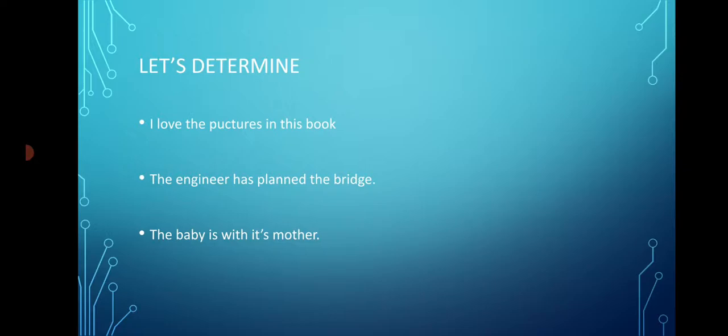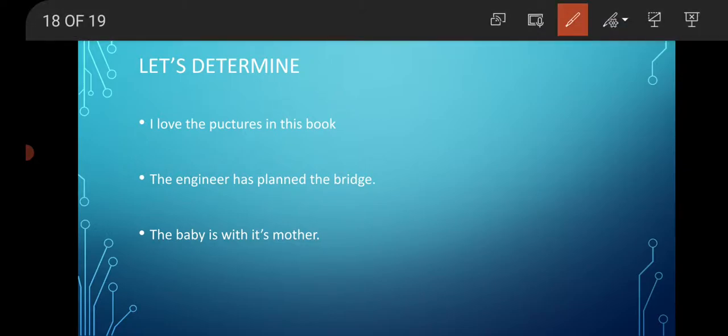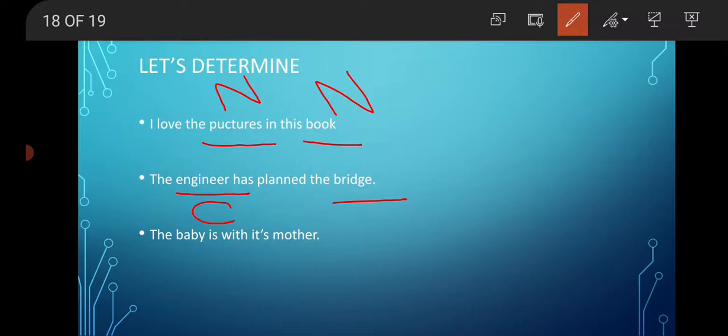I love the pictures in this book. What are the common nouns? Pictures and book. Okay, there is a spelling mistake. So pictures, non-living thing, book, non-living thing, and thus both are neuter gender. The engineer has planned the bridge. Engineer and bridge. Here engineer might mean male or female engineer, so it is going to be common gender. Bridge, non-living thing, neuter gender.